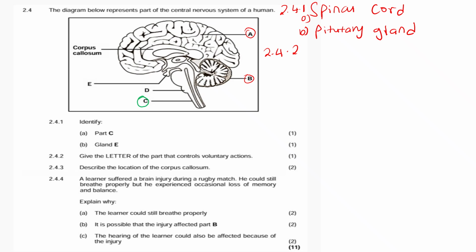2.4.2. Give the letter of the part that controls the voluntary actions. The voluntary actions are controlled at part A.